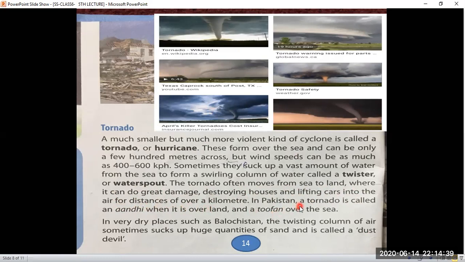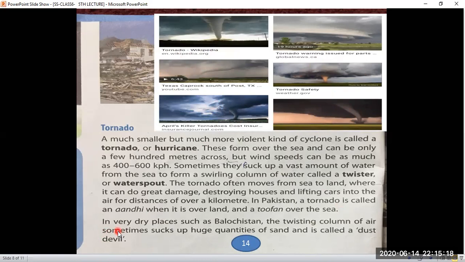In Pakistan, a tornado is called an andhi when it is over land, and a tufan over the sea. In Pakistan, a tornado is called andhi. Andhi means the overland wind blowing. But on the surface of the sea, the tornado that is produced is called tufan. On the land it is called andhi, and on the sea it is called tufan.